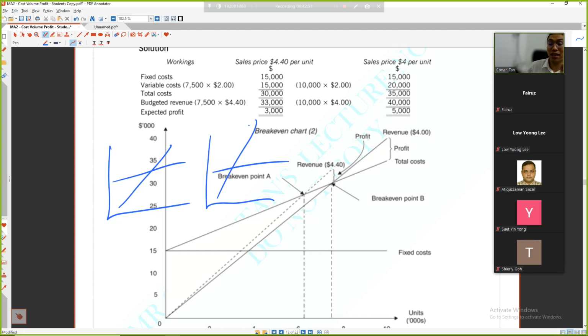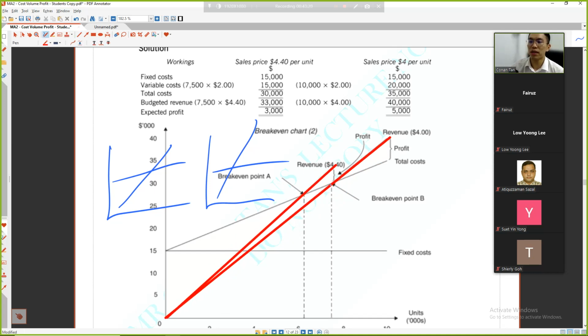Then you break even earlier. It's normal, because even without reading the graph, if you increase the sales price, you break even faster, and you get more profit by selling the same units. Suppose the fixed cost is this. Suppose you are earning this. But now you are charging more.